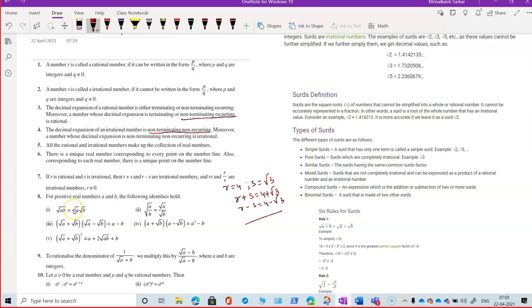You should remember this. Note the statement: a student good in mathematics, or in love with mathematics, must note down the statement first. See, for real numbers A and B, and this is not for all real numbers only, I missed one word over there: for positive real numbers, root AB equals root A into root B, root A by B equals root A by root B, root A plus root B, root A minus root B, A minus B, and A square minus B square form will give you A square minus B, and this one is just the A plus B whole square form. I think you have learned this formula, this expansion, in class 8, x plus y whole square. Have you done it or not?